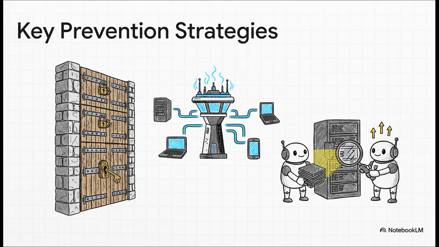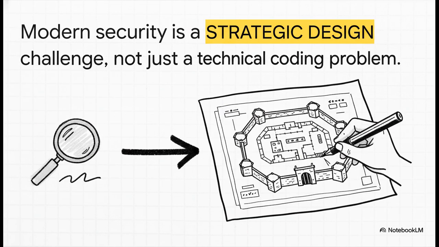And that means we have to embrace principles like deny by default, where absolutely no one gets access to anything unless they are explicitly granted permission. It means centralizing our access rules so they're consistent everywhere. And it means using automation to build and monitor our systems so a misconfiguration can be caught in seconds, not months down the line. So if you take one thing away from this, it should be this.